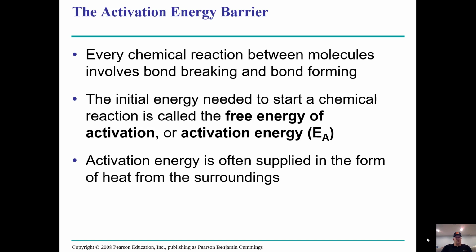You got to pull the cord on a lawnmower, and you get that initial energy input, and then you get all that back. Think about a match. A match has lots of potential energy in it, but it just doesn't light on fire. You need to strike it on something. Striking it on something adds that activation energy to kickstart that reaction.